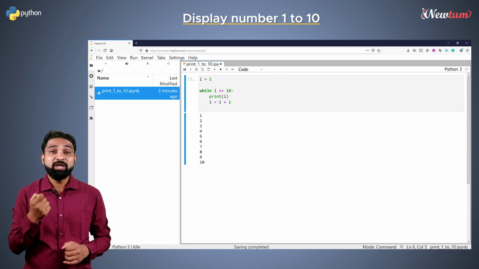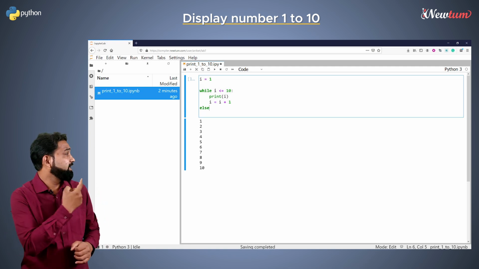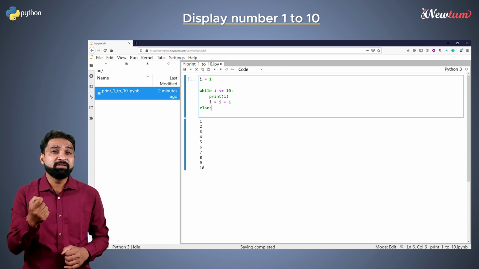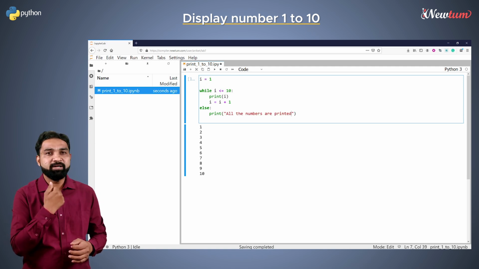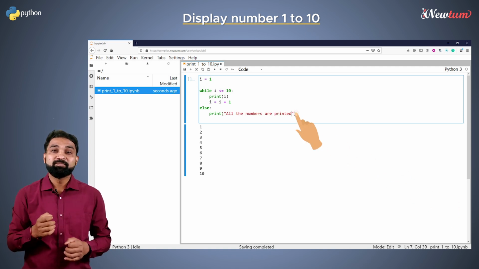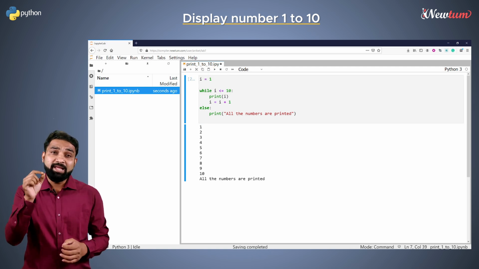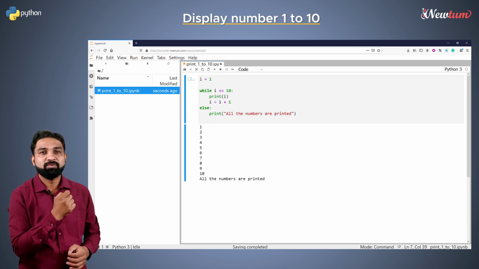Python also has the else in while loop. Here, we will write else followed by a colon. We will write a print statement in the indent else saying all the numbers are printed. Let's run the code. Again, we got the correct output. The else part is executed when the condition becomes false.